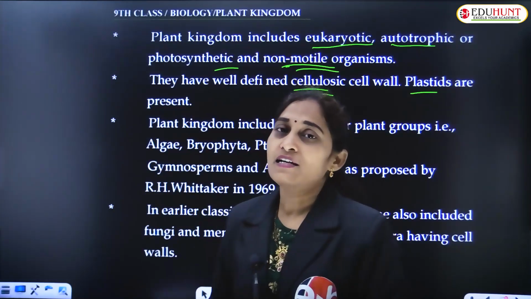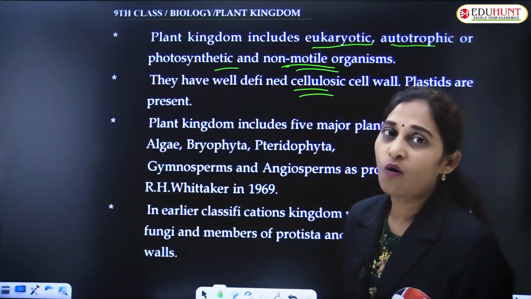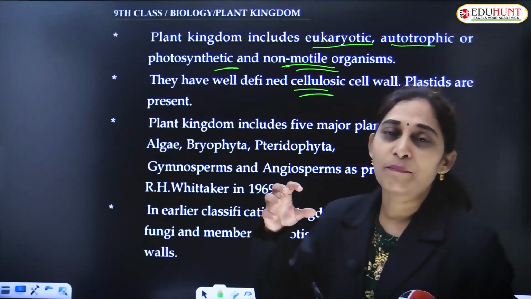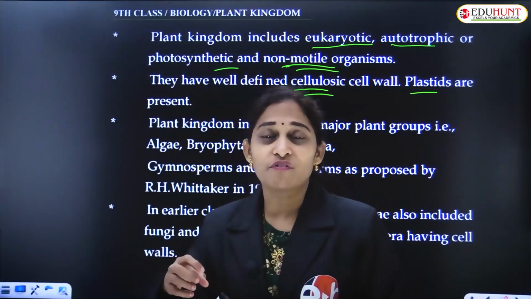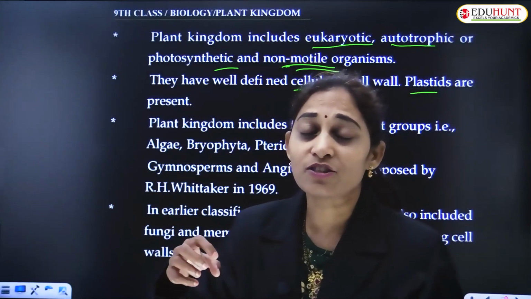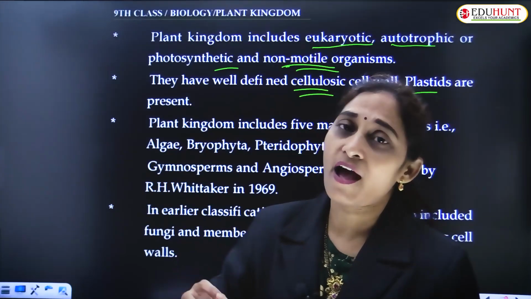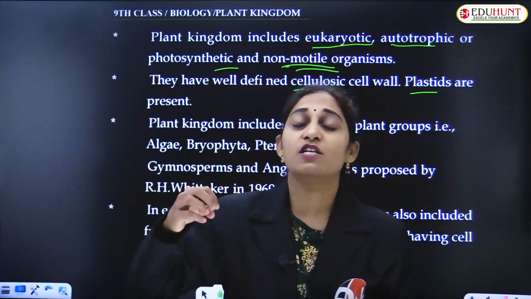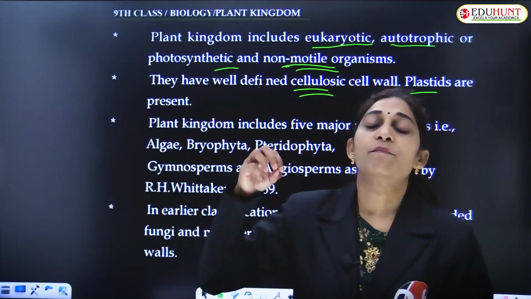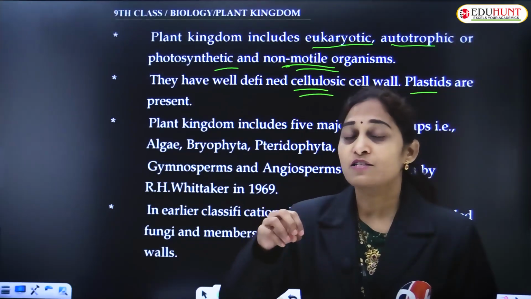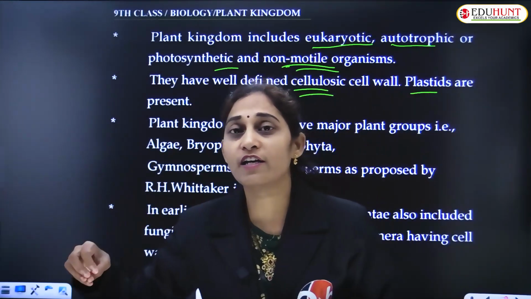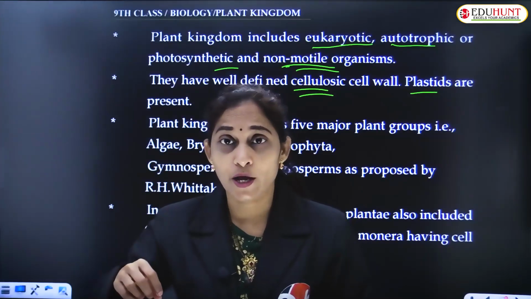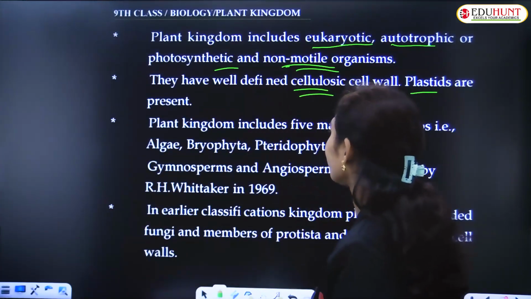The cell wall is a characteristic feature of plants. In addition to the cellulosic cell walls, photosynthesis is possible only because they have a special kind of cell organelle known as plastids.